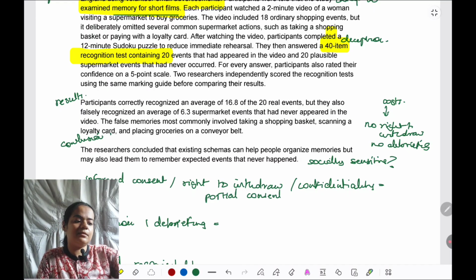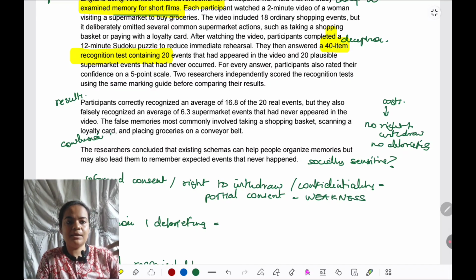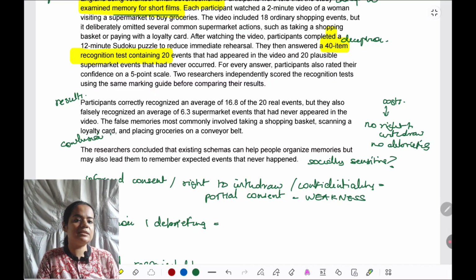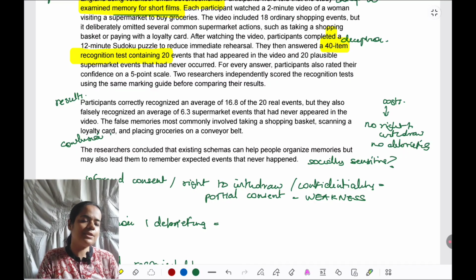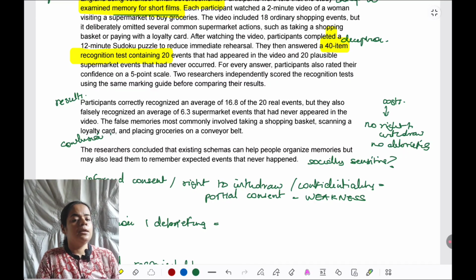And this is a weakness, especially given that, combined with the issue which we are going to see next, deception. It is an issue because on the one hand they're not being told everything about the study, on top of that they're being deceived into giving a performance which can cause them some anxiety. It's not very justified, so it'll come in the weakness category. This point I'll be expanding upon also while writing, so there you will understand it further.